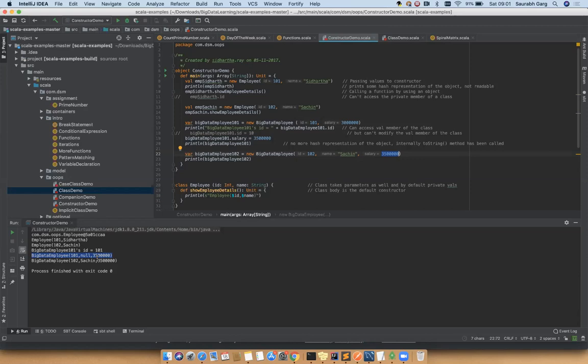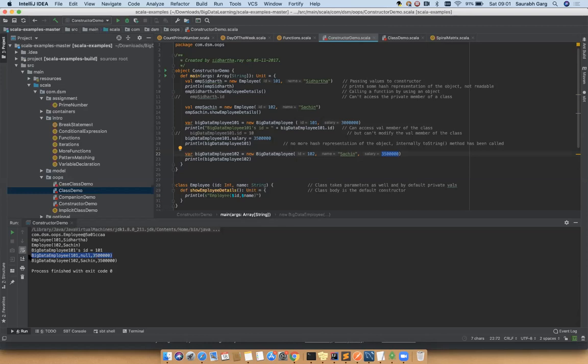Getting my point? So constructors can take multiple parameters. If you declare the var and val keyword, it becomes non-private, and from outside the class you can access the attributes. If you don't declare var and val keyword before these member declarations, it will become private. You won't be able to directly access it from outside the class. These are all about your constructors.